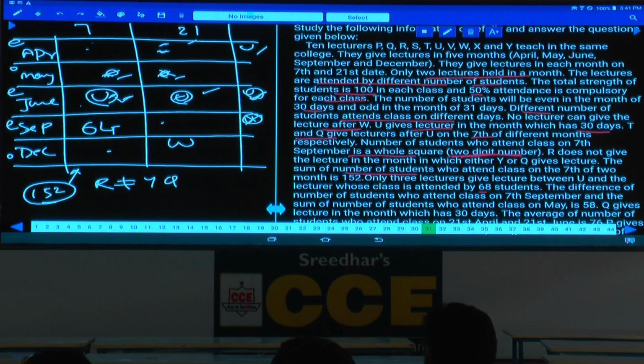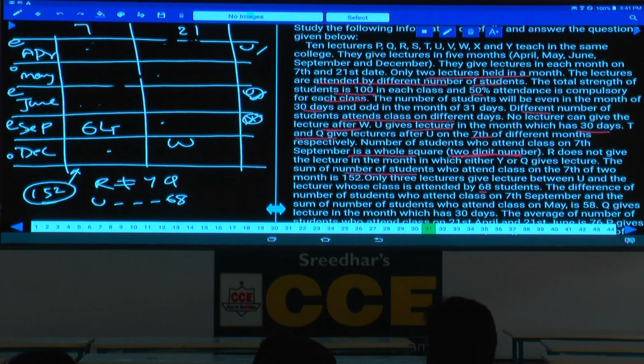U and 68. Between U and 68 how many must be there? There must be exactly 3. Just remember this one. There must be 3 lectures between U and 68. Only 3 lectures are between U and the lecturer whose class is attended by 68 students.